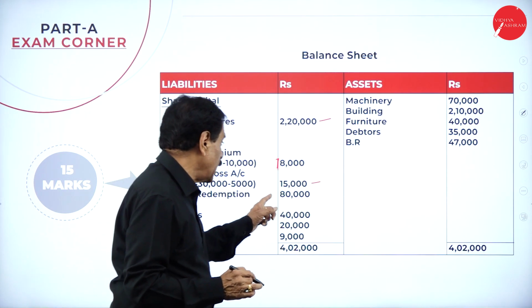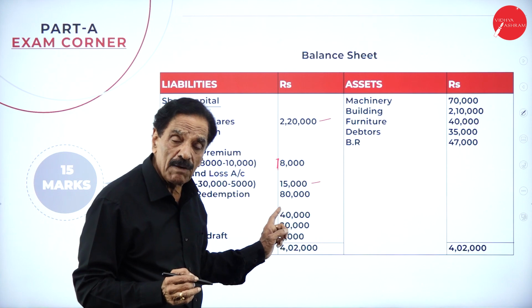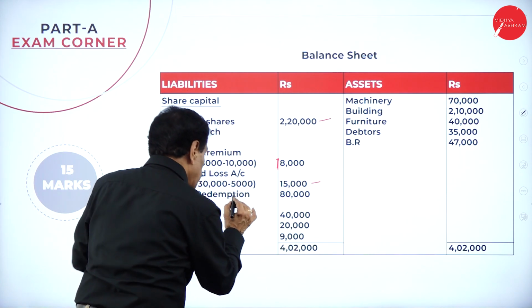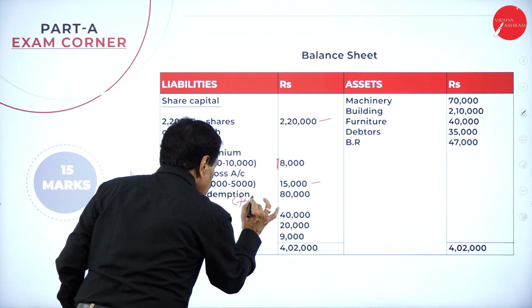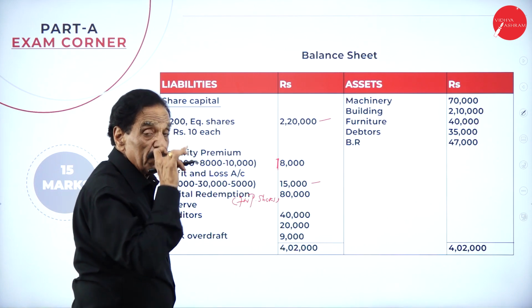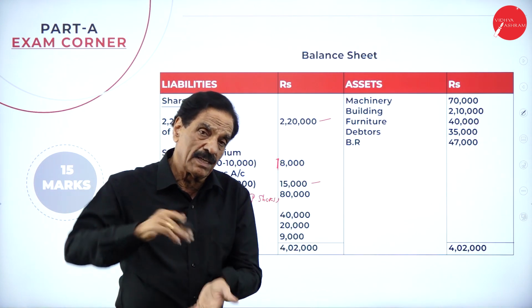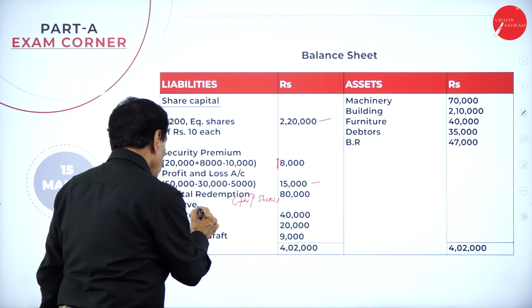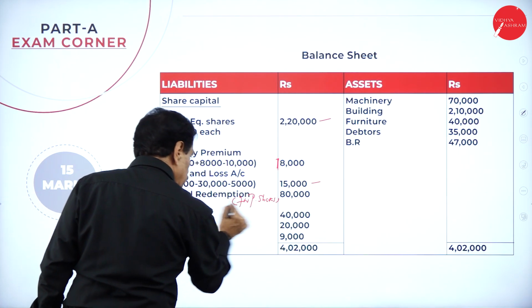Till then it is called as capital redemption reserve. Capital redemption reserve for what? This is capital redemption reserve for preference shares. When you issue the share, the CRR will go. On that day, preference share will come.